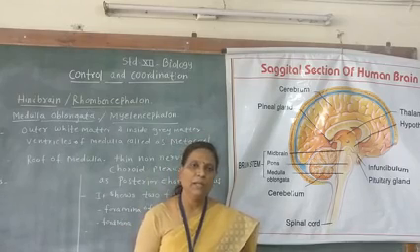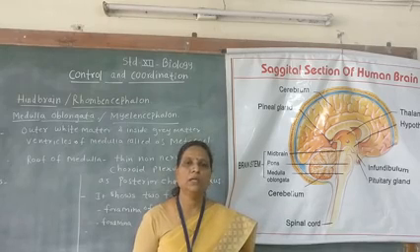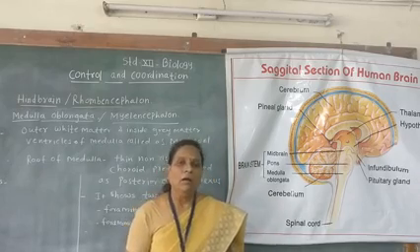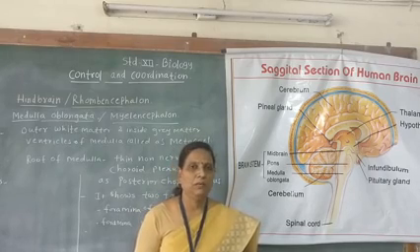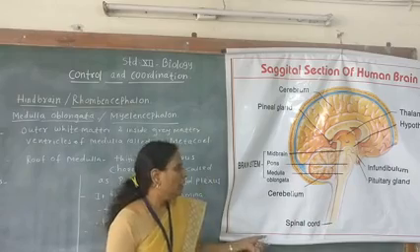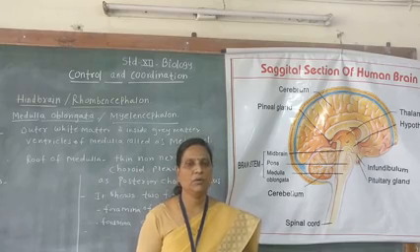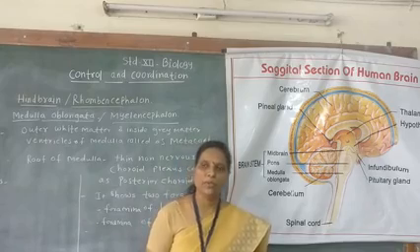If there is any injury to medulla oblongata, it causes sudden death. A question may be asked in the exam: injury to medulla causes sudden death, give reason. The reason is that the medulla oblongata controls all the vital functions of the body like respiration, heartbeat and vasomotor activities.